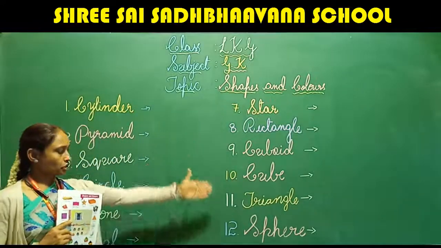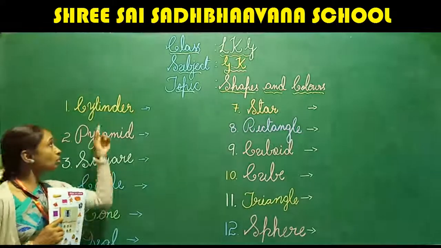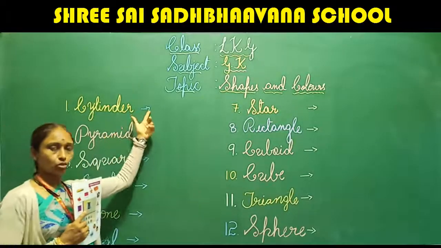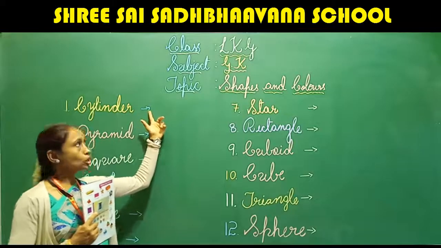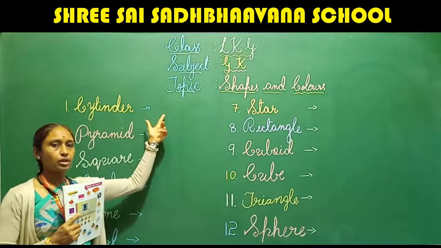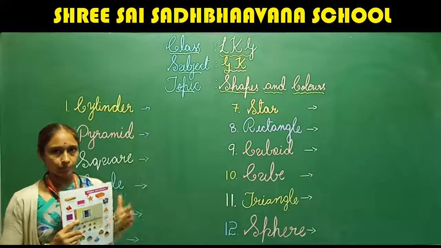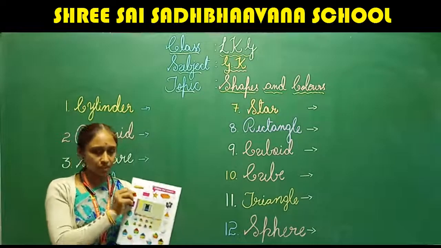Only the spellings I have written. Later, one by one, I'll teach you how to draw each shape and what that shape is called. Keep your finger here.